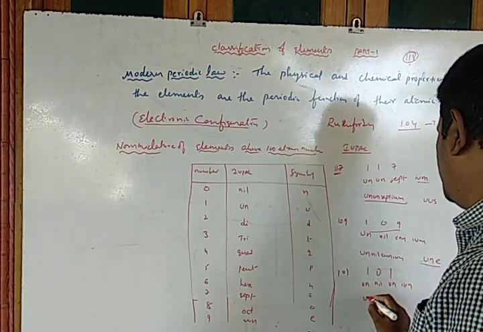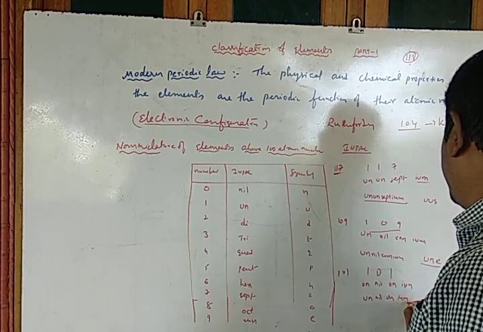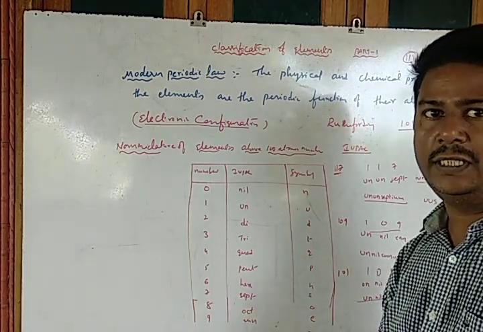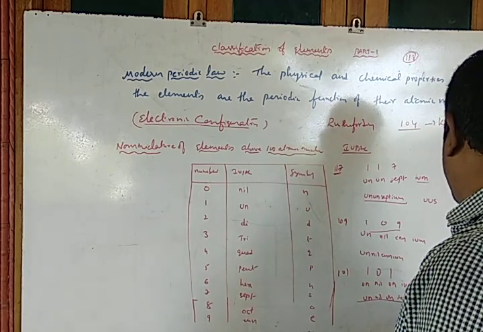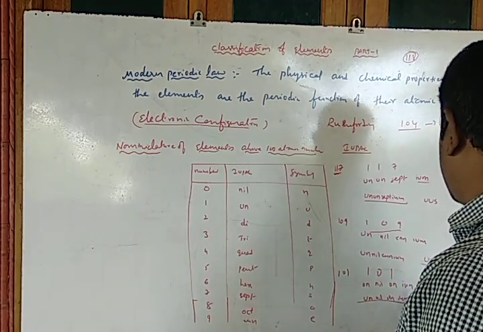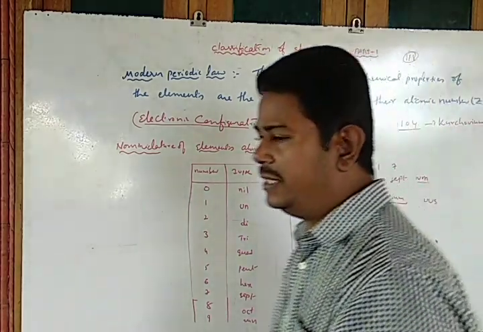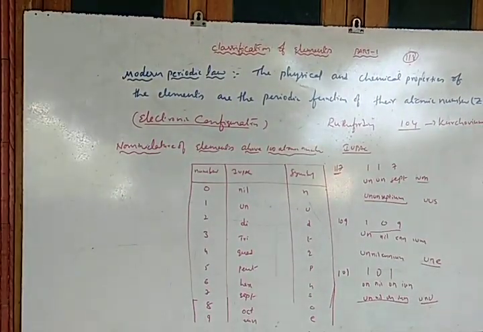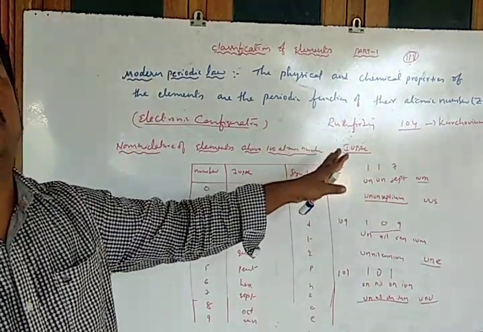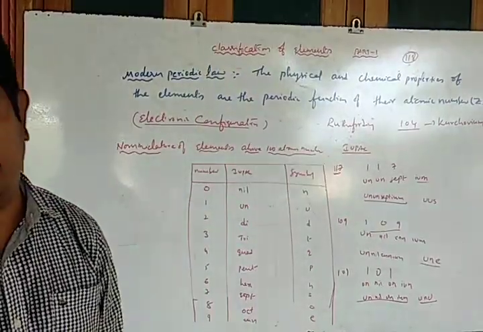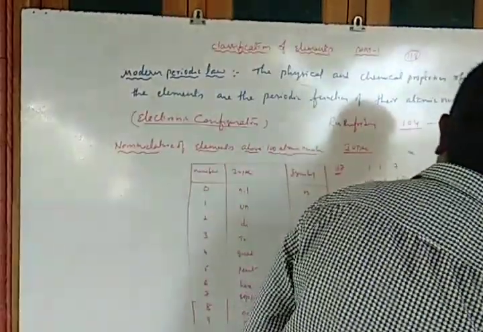That means UN, nil, UN, IUM is the IUPAC name of that element, and UNU is the symbol for element 101. Clear? So that is the representation for elements with atomic number more than 100. Okay? Now, classification of elements on the basis of modern periodic law.